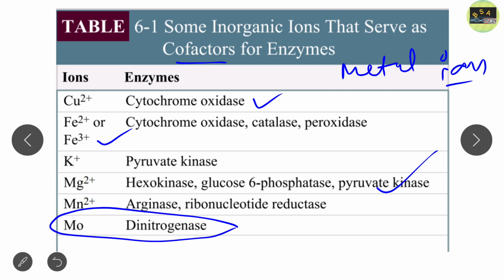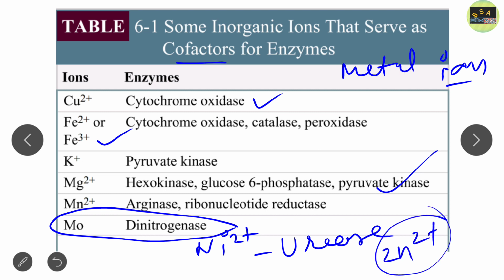Another one I missed here is nickel, Ni2+. Nickel is required for urease, which catalyzes the hydrolysis of urea. Nickel is required as a cofactor for the enzyme's catalytic activity. Zinc is also there. Zinc, Zn2+, is required for alcohol dehydrogenase.